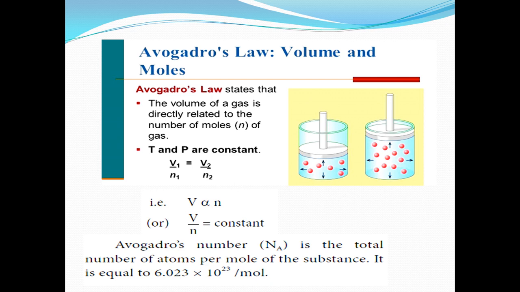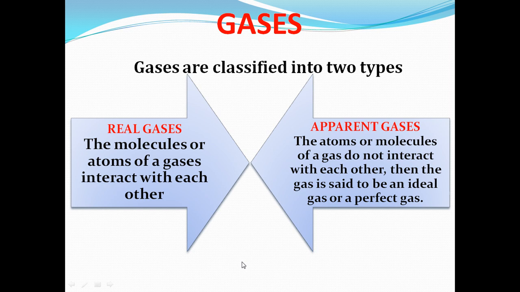It means the Avogadro number, capital N_A, is the total number of atoms per mole of the substance, and this is also equal to the number of molecules per mole. The value given here is 6.023 into 10 power 23 per mole. So these are the three important laws we saw.